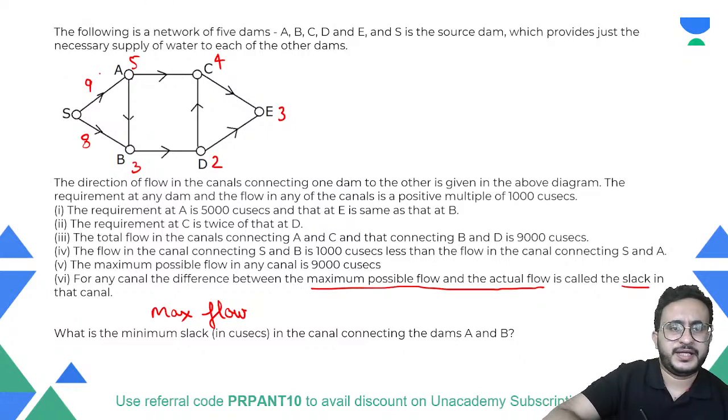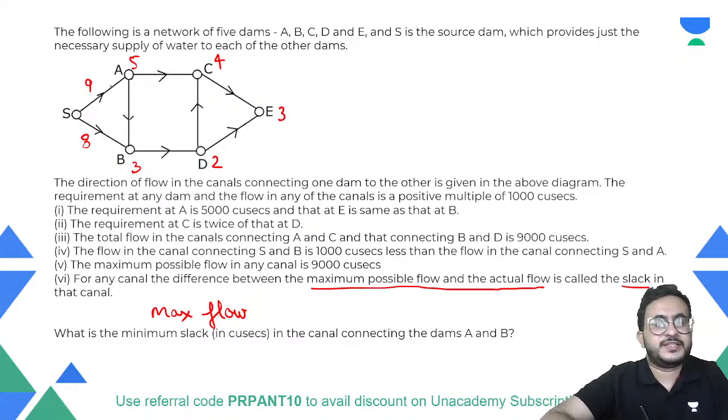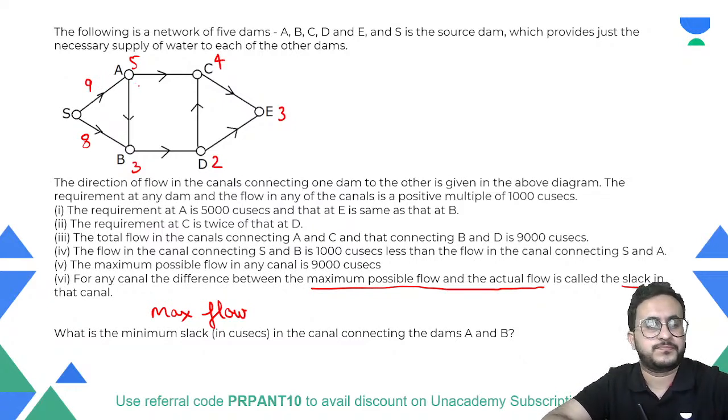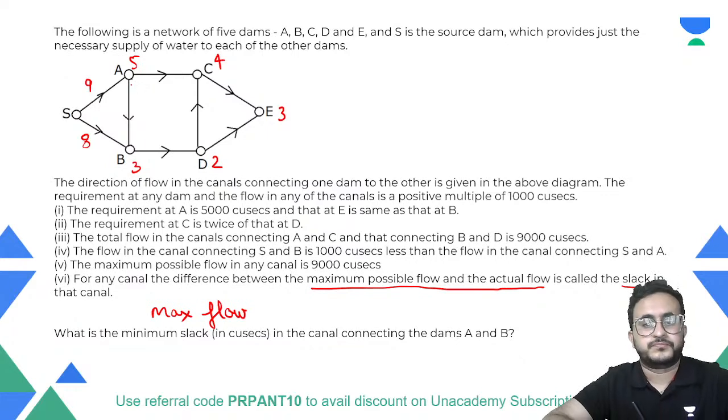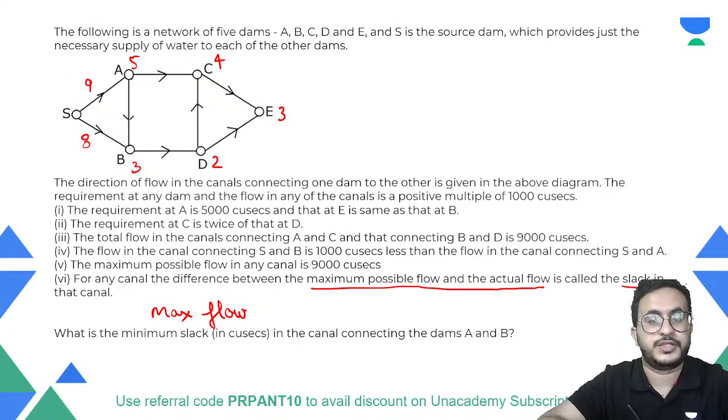So it is supplying 9. Okay, if it is supplying 9, 5 is being deposited here, isn't it? Maximum and actual flow, yes. So 5 is being deposited here.